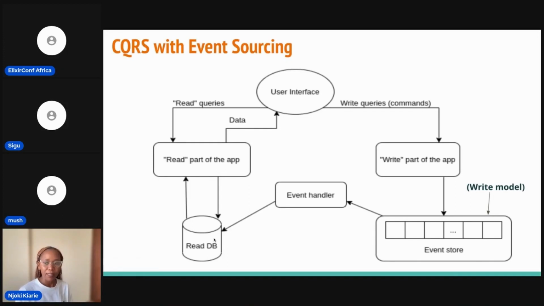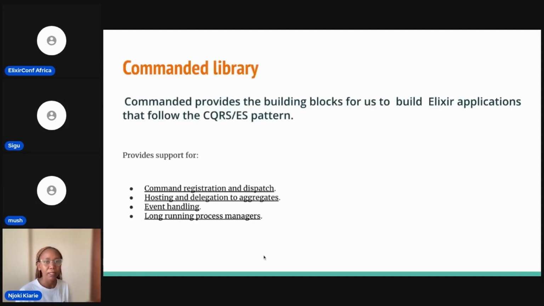So with these two patterns, for us to achieve this in Elixir, we have a library called commanded. We don't need to create the whole architecture because commanded provides the building blocks for this. Some of the things that come with commanded are command registration and dispatch, hosting and delegation of aggregates, and event handling. It helps us to support long-running process managers. And as we go through the talk, we'll see how we are able to achieve this with commanded.